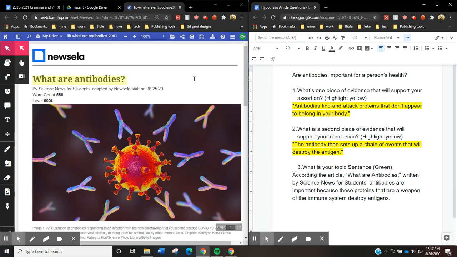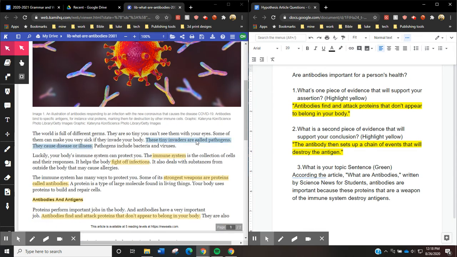All right. So I now have some context. Can I add more context? Because they destroy antigens. When does that happen? Oh, that was when there was something that attacked the body. Pathogens. When pathogens attack the body. So I provided context about when antibodies do their job, and context about what the article was and who wrote it. Very important. All right.